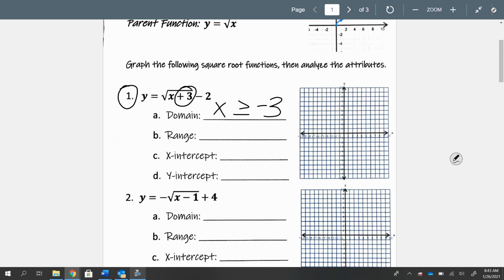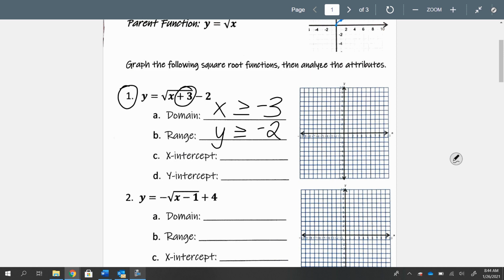The range is y. Let's see if y'all can figure it out. I'll wait. Y is greater than or equal to... If you said negative 2, you'd be right. We just look at the other number. It's a negative 2, but outside it tells the truth.